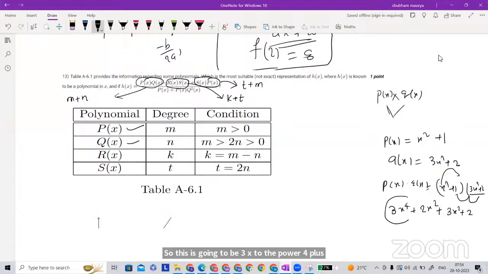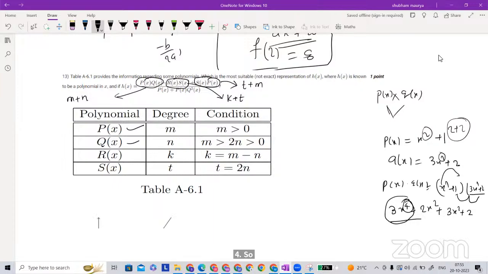So see that the maximum degree of the polynomial is 4. It came from this degree and this degree. You will add the degrees. The same thing is here. If you are multiplying two polynomials, that means you need to add their degrees. That is the degree of the multiplied polynomial.